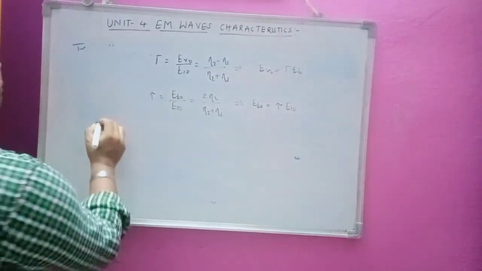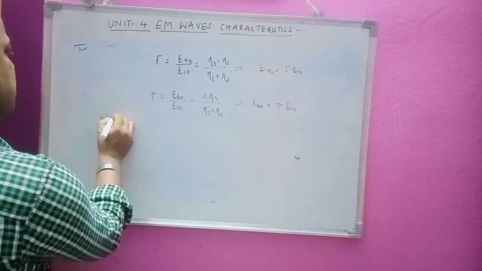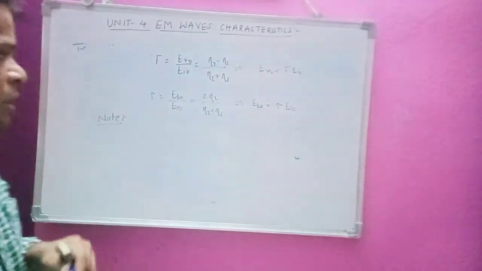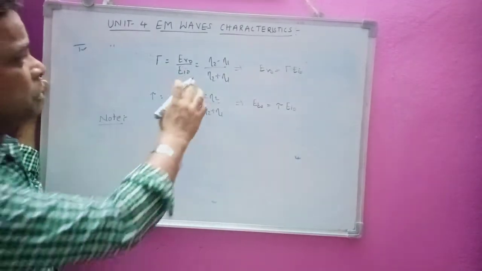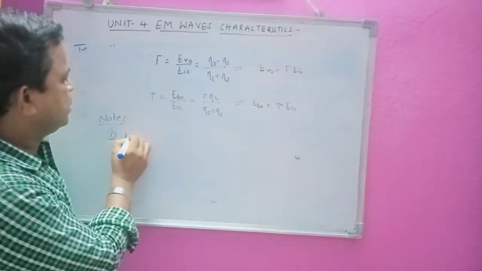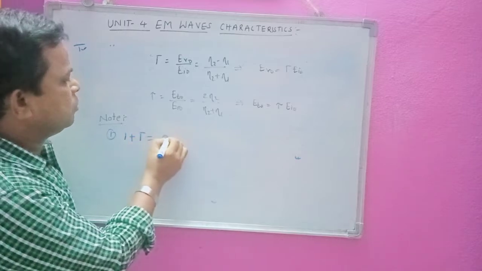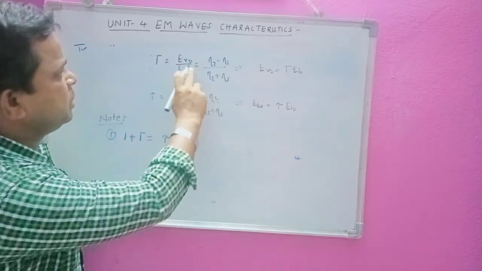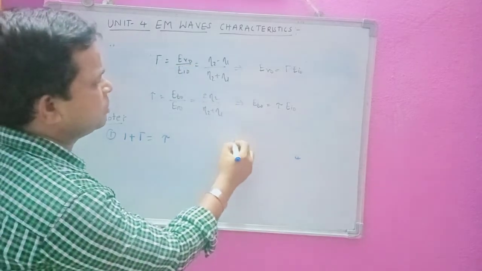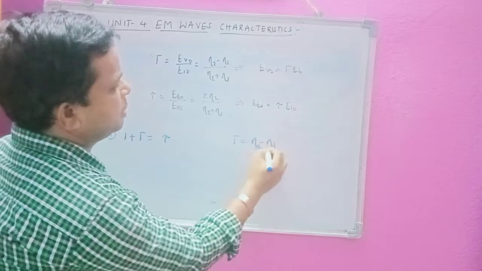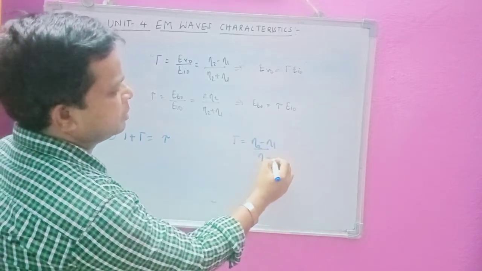Note the important points for gamma and transmission coefficient tau. First point, from these two equations, 1 plus gamma is equal to tau. We can easily verify. Take the value of gamma, that is eta 2 minus eta 1 by eta 2 plus eta 1.